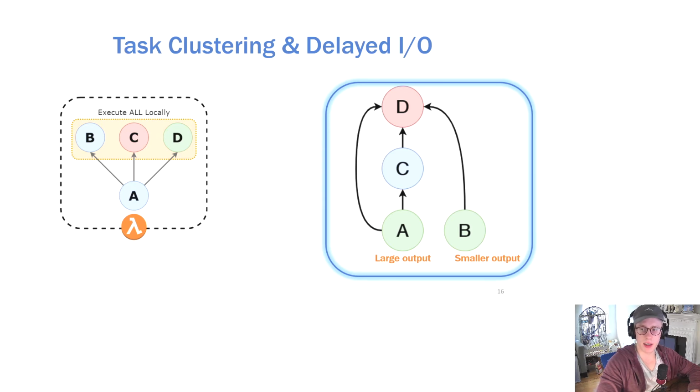However, since task A's output is large, it is desirable to avoid transferring this data over the network. The executor responsible for task A can decide to not write task A's output to intermediate storage. Instead, it watches and waits for task C and task B to complete. Once this occurs, the executor will execute task D locally, avoiding the network transfer of task A's data.